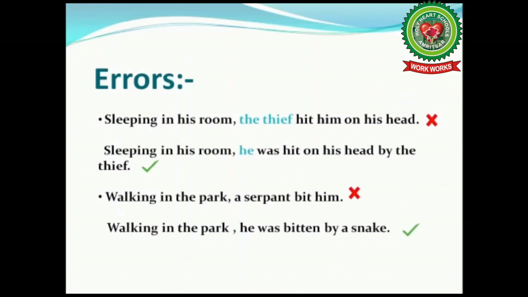And children, you should keep one thing in mind that in such cases, we have changed the sentence from active to passive voice. See the first example. Sleeping in his room, the thief hit him on his head. This is in active form and we have changed it into passive form. That is, sleeping in his room, he was hit on his head by the thief. In the same way, see the next example. Walking in the park, a serpent bit him. This was an active form. What will be the passive form of this sentence? Walking in the park, he was bitten by a snake.